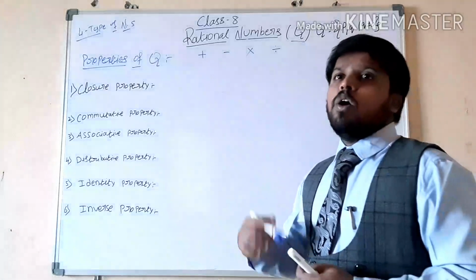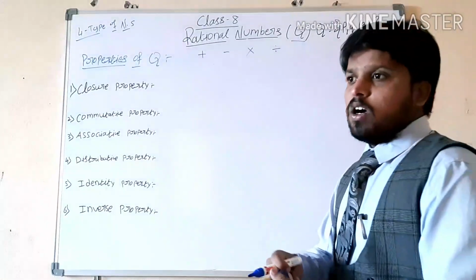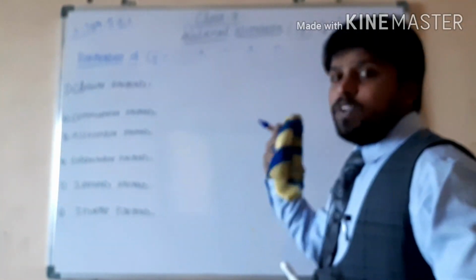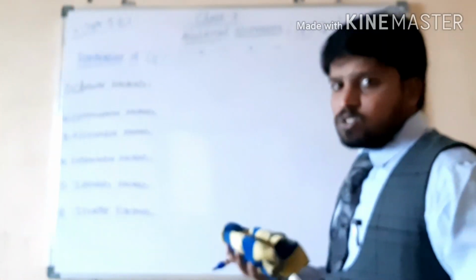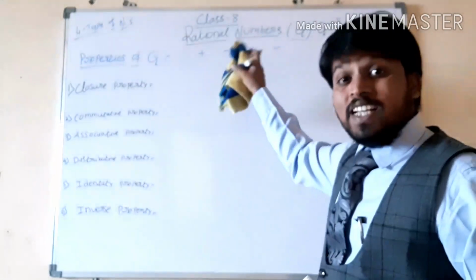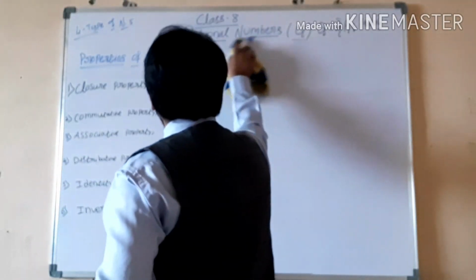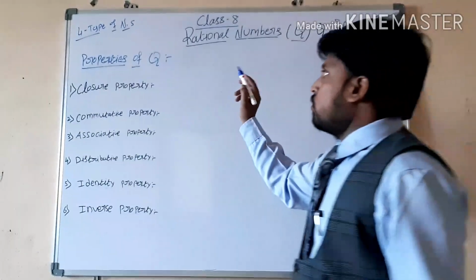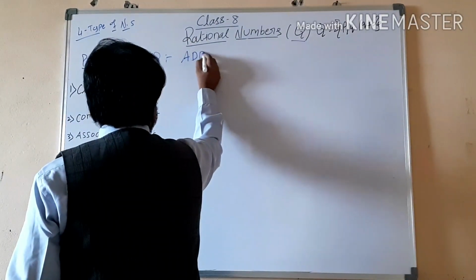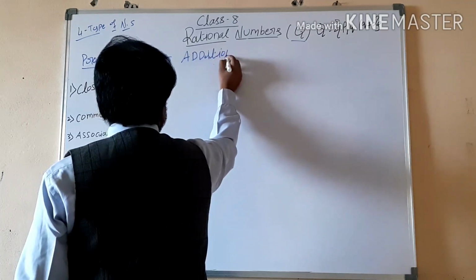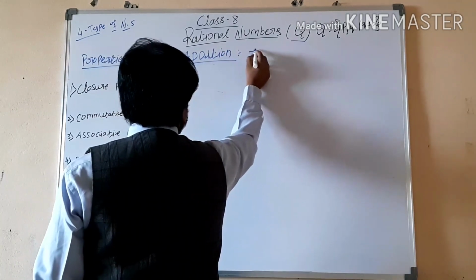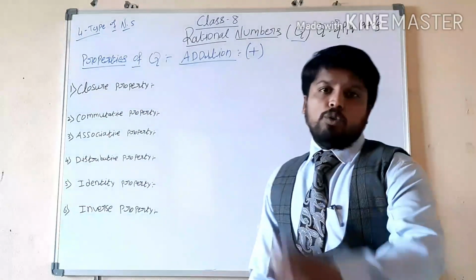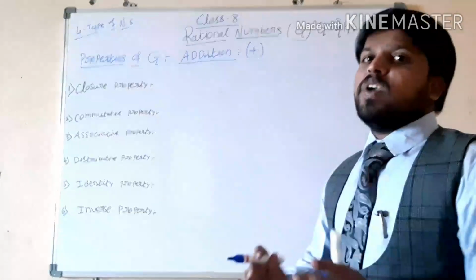So now I will explain how to do these operations. First we will check which property will be satisfied under addition. So now we have the 6 properties. We have to check which property is going to be satisfied under addition.